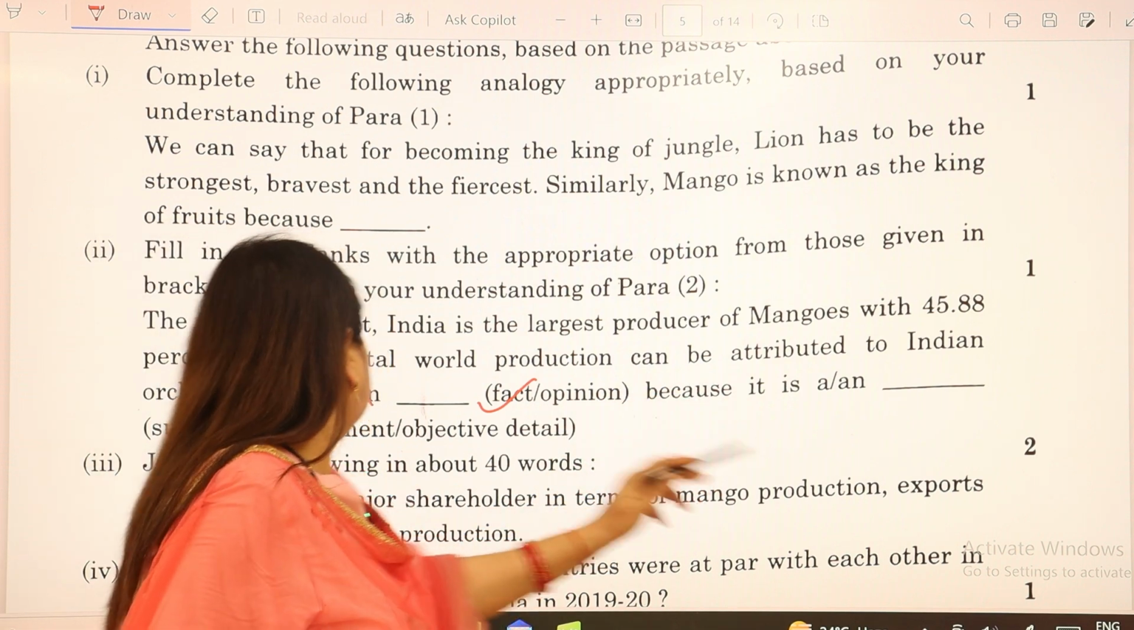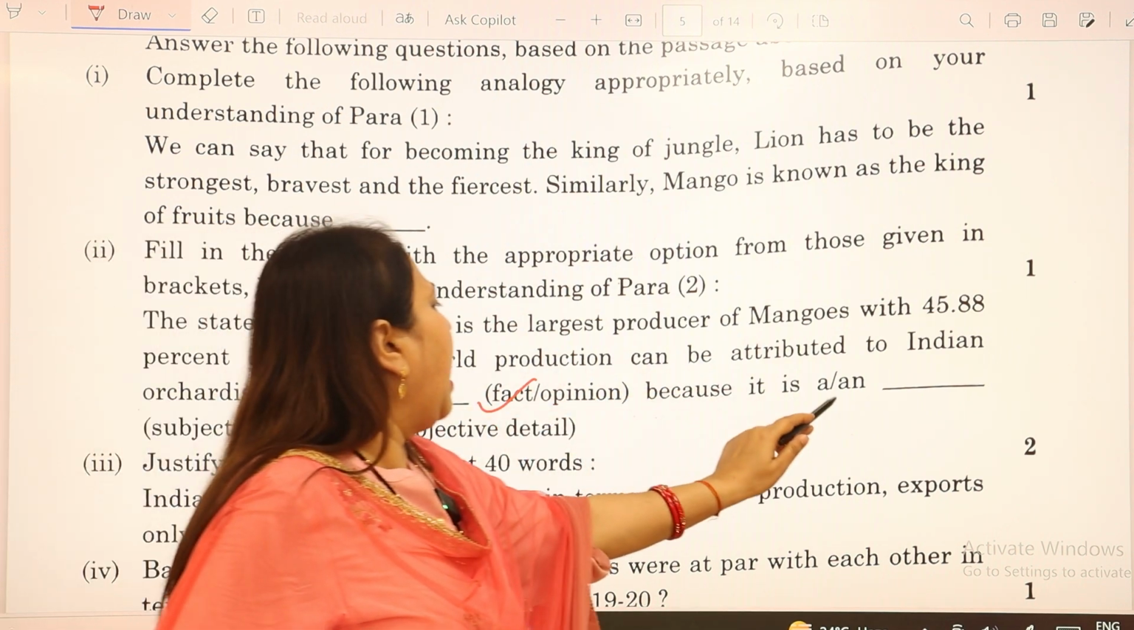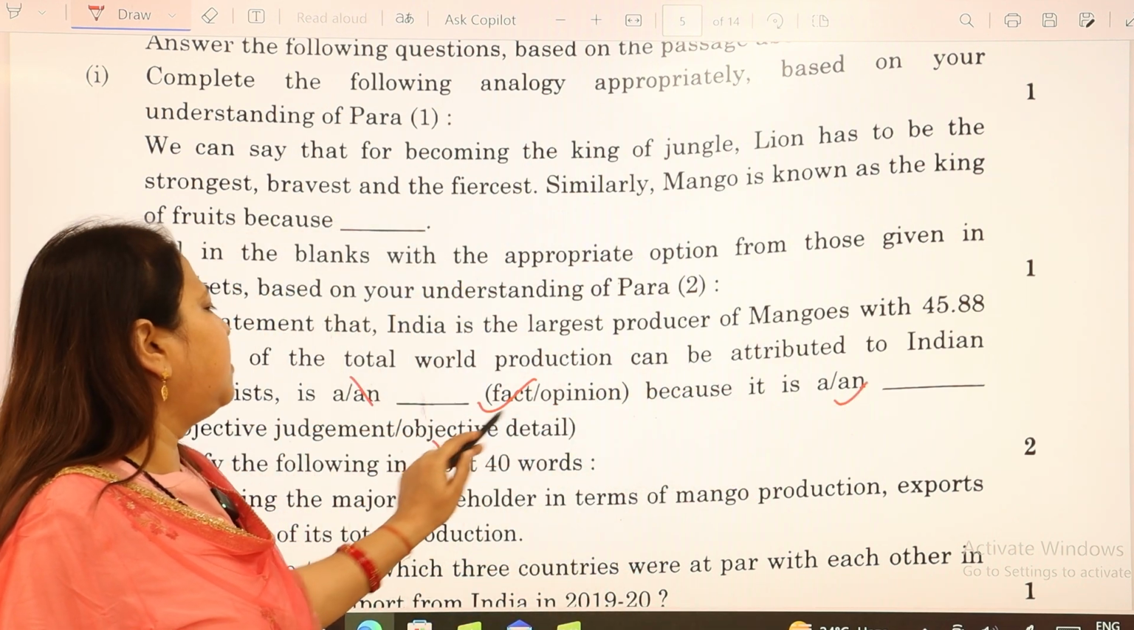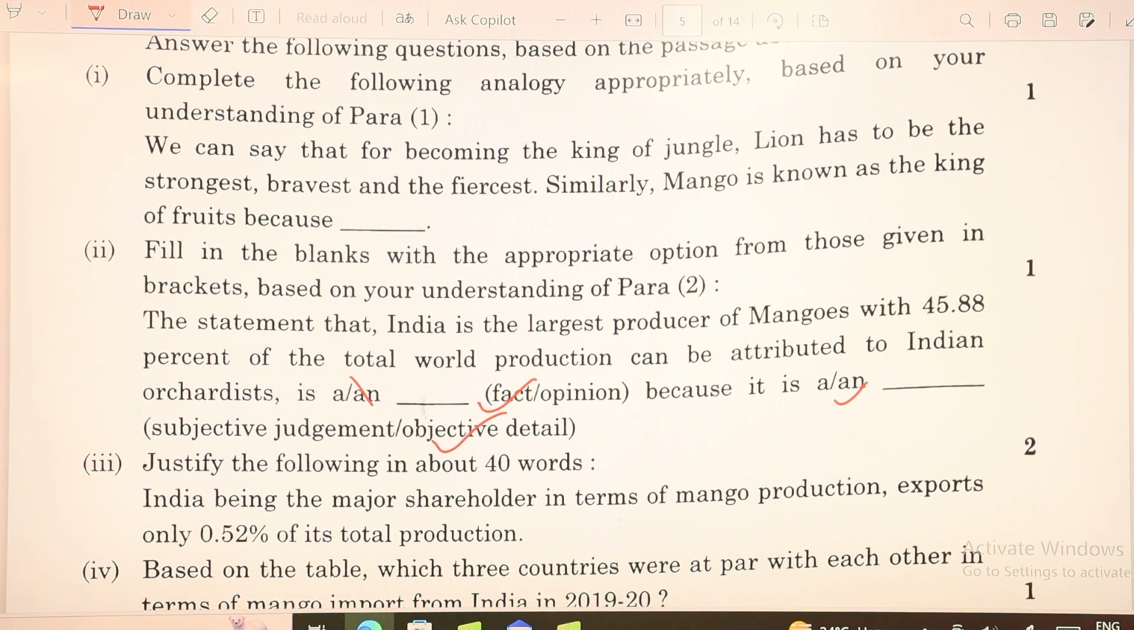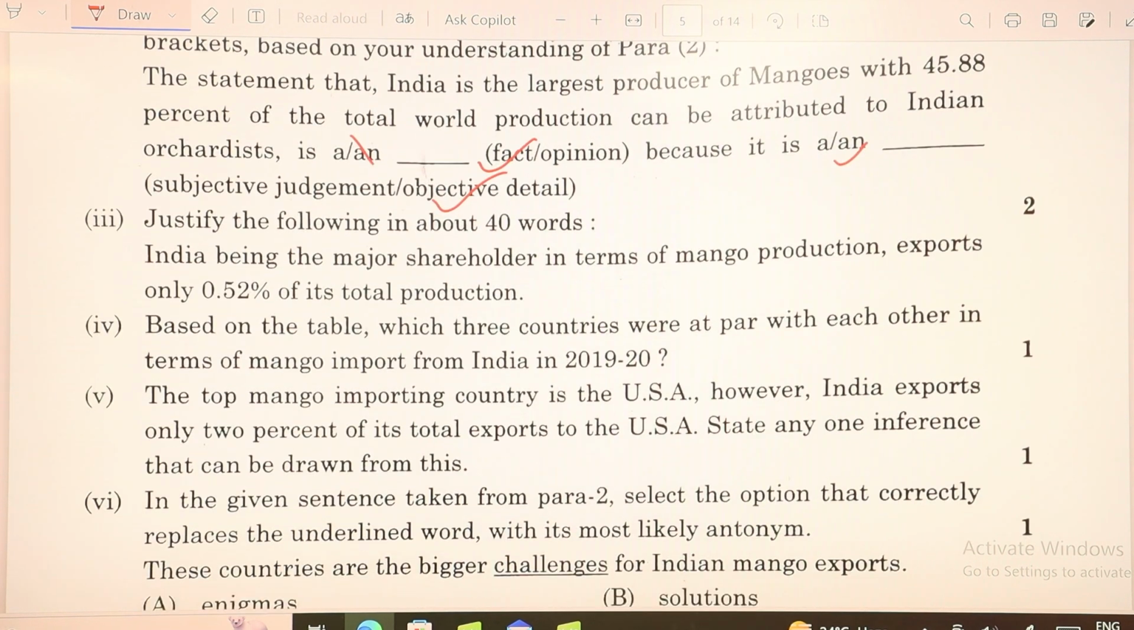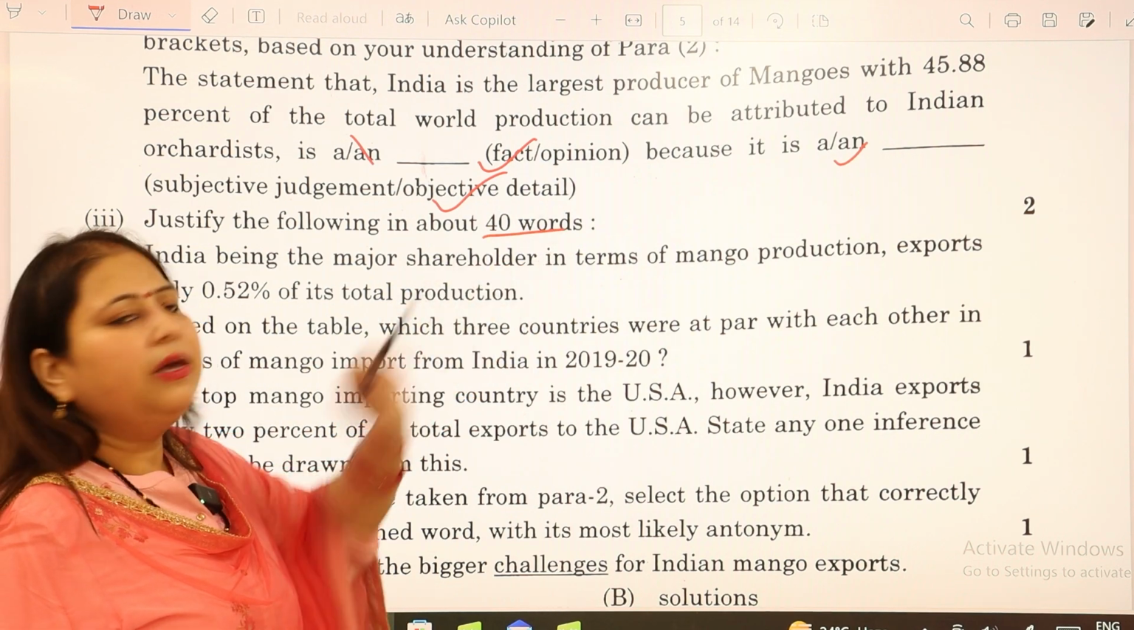Because it is an objective detail. Next, we move to the third question, which says, justify the following in 40 words.